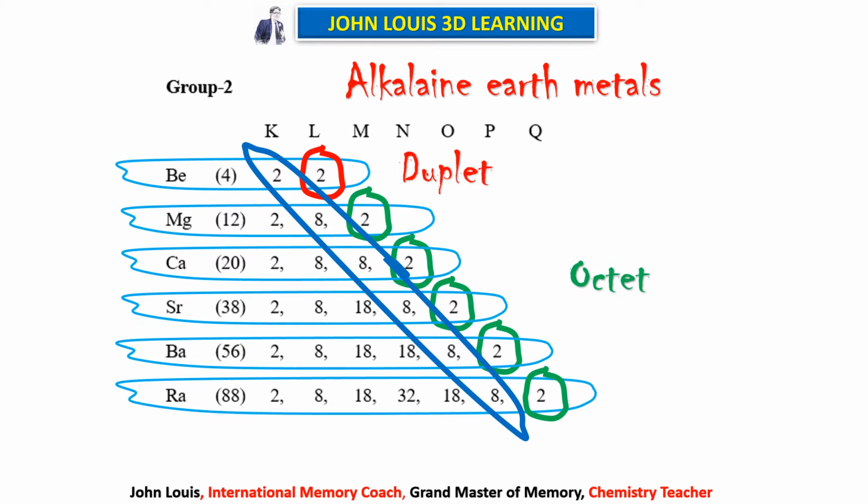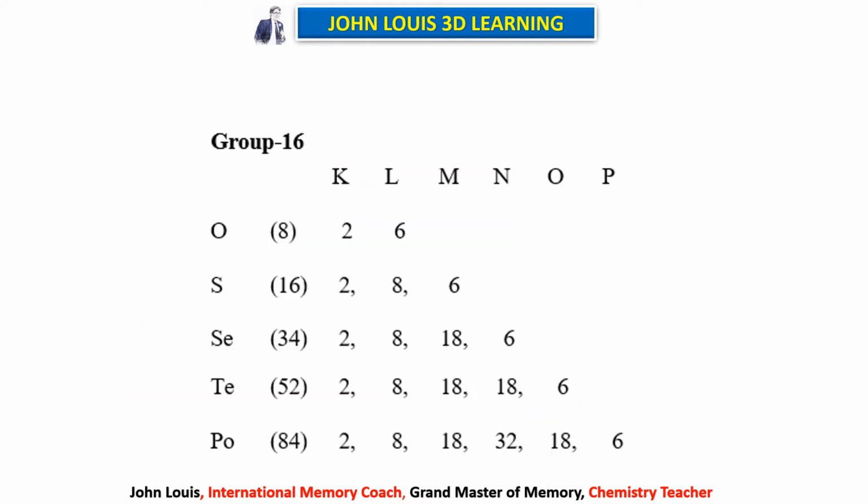So what happens? Now they are willing to give 2 electrons. So now we need 2 other elements or atoms which can accept those 2 electrons, or 2 atoms which can accept 1 electron each. Am I right? Okay, now let's go and see the 16th group elements.